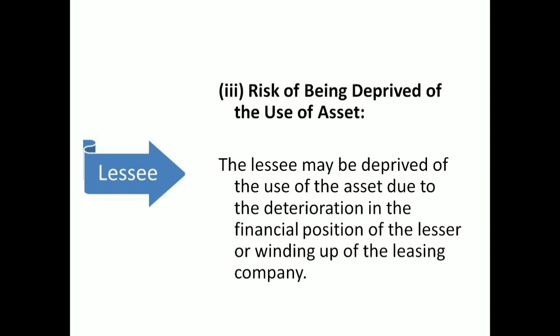It may happen like this, because of the financial position of the lessor or the leasing company itself. As we discussed, an individual or a firm can lease, and that firm is going to wind up. So there is a risk factor. That is another limitation that we are seeing from the part of the lessee.